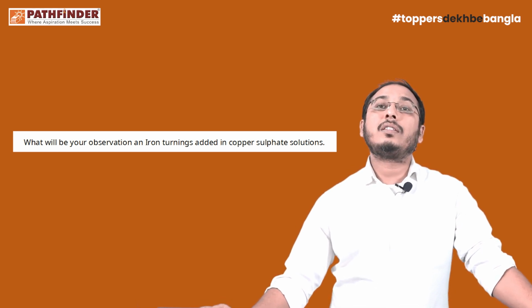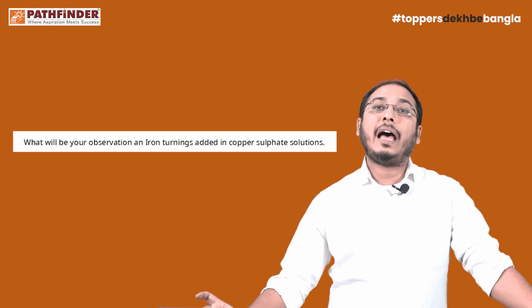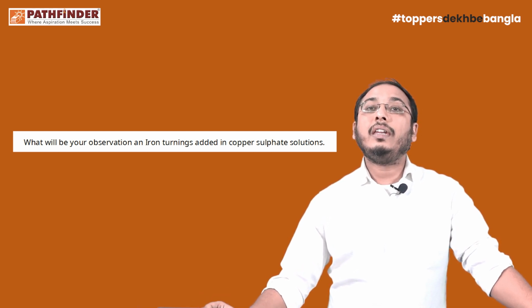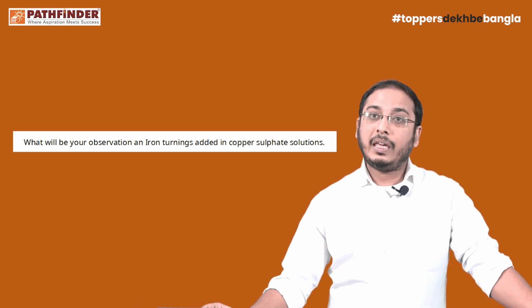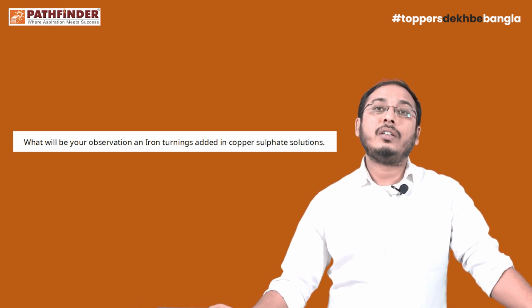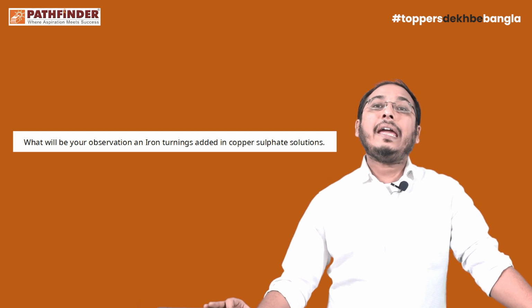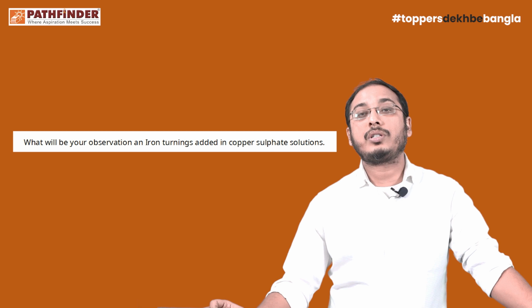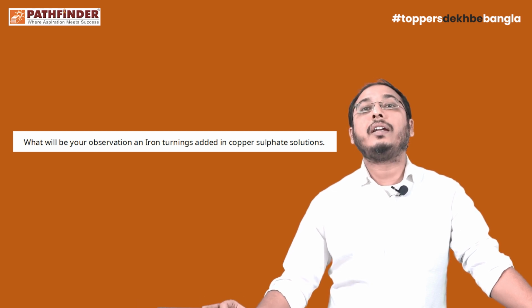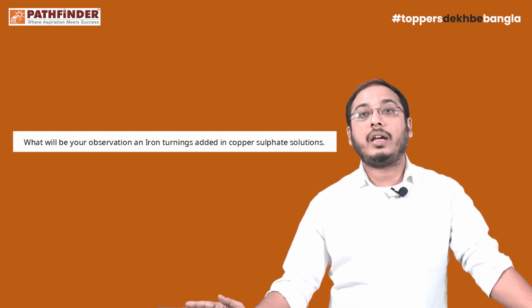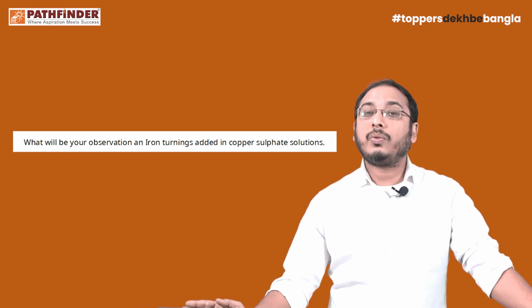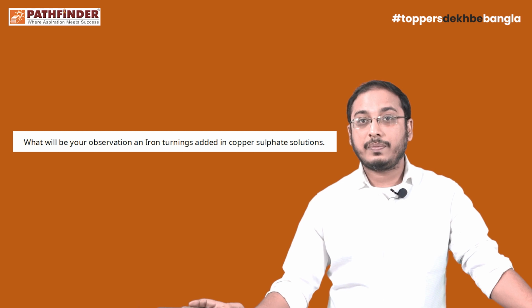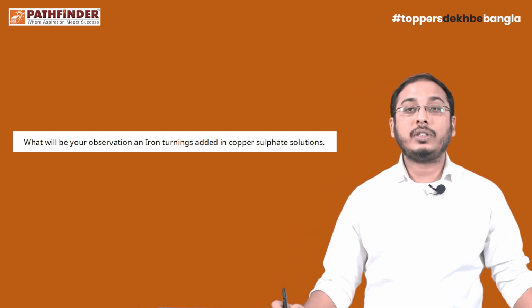You have to answer this type of question by writing only the observation. They do not require any kind of chemical equation. If your question asks you to identify the substance, only then can you write the chemical equation, or if they ask you to write the balanced chemical equation, then you can write it. Otherwise, there is no need to write any chemical equation for these kinds of questions. Okay, so we can move on to the next question.